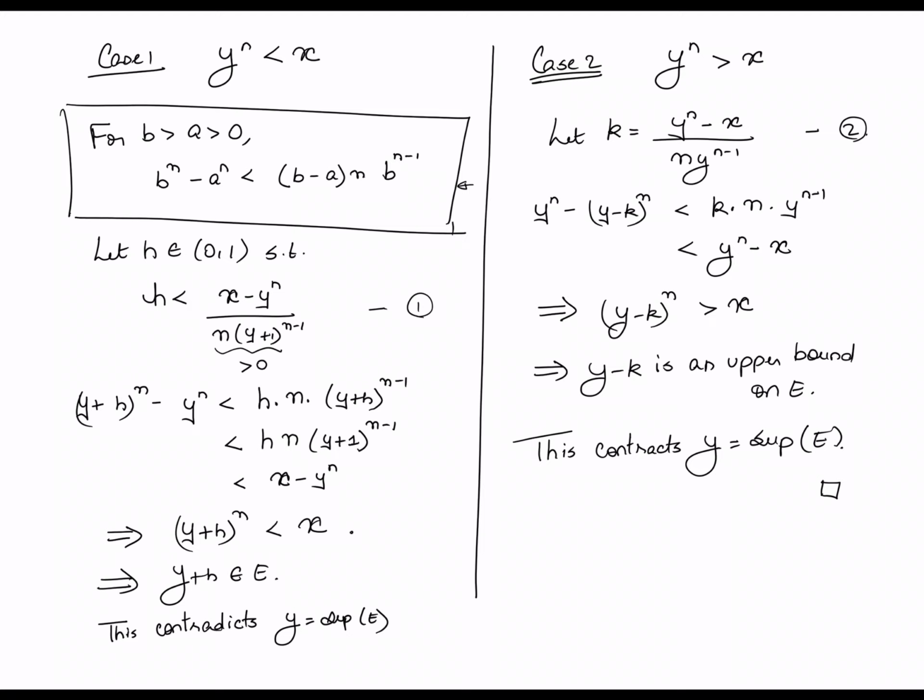So we have shown essentially that that number y, which was the supremum of the set E, cannot possibly be such that its nth power is less than x. It cannot possibly be such that its nth power is more than x. Put all of these together and we can now conclude that y raised to n must in fact be equal to x.